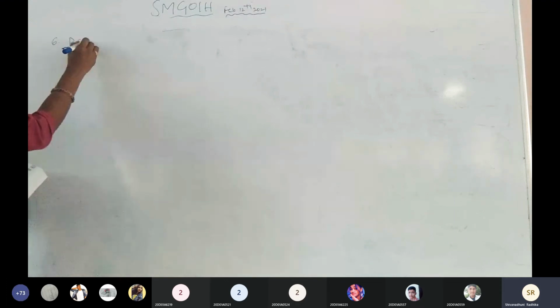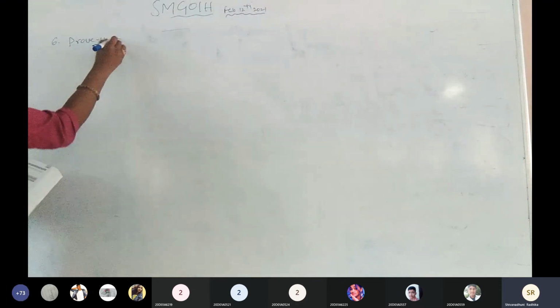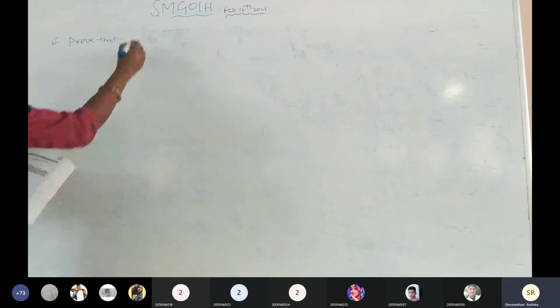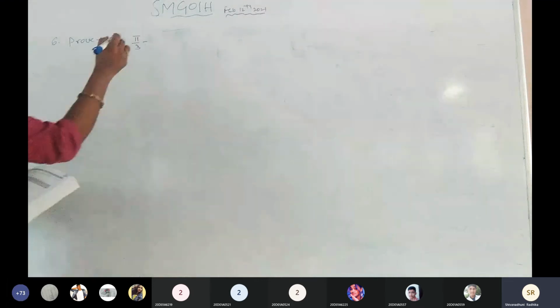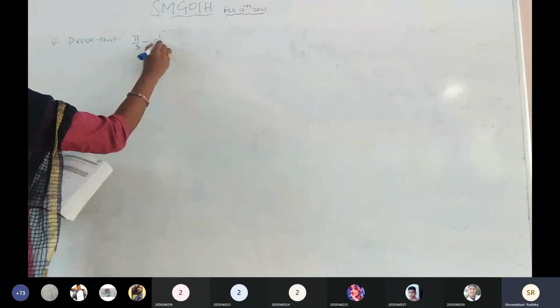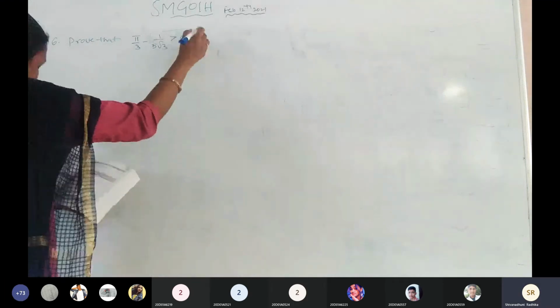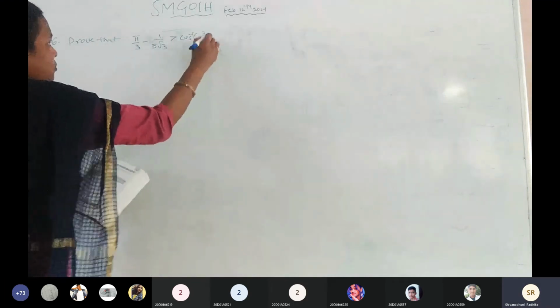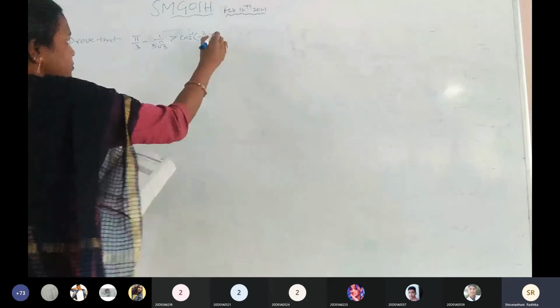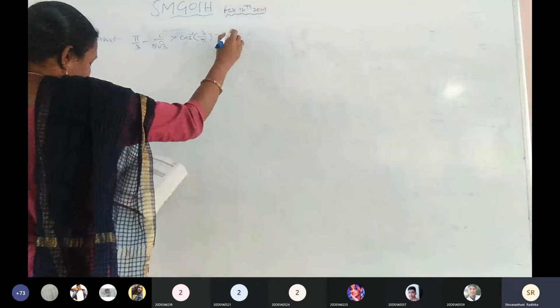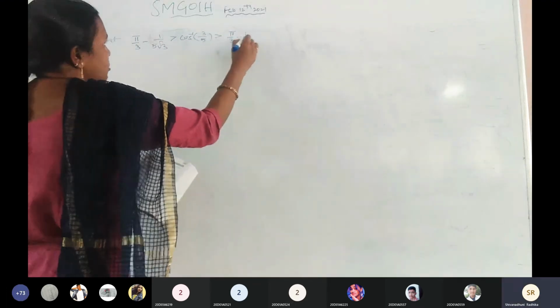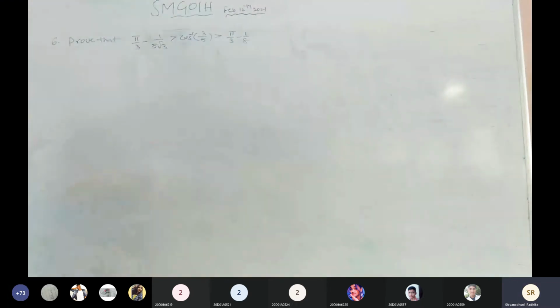Sixth problem, right? Prove that pi by 3 minus 1 by 5 root 3 is greater than cos inverse of 3 by 5 is greater than 5 by 3 minus 1 by 8 using Lagrange's mean value theorem.